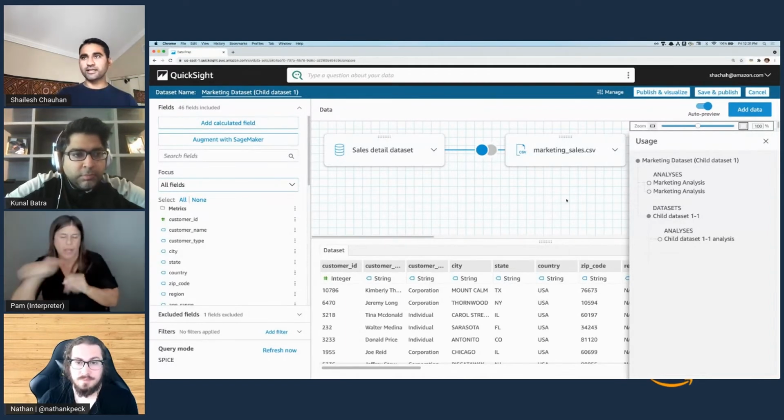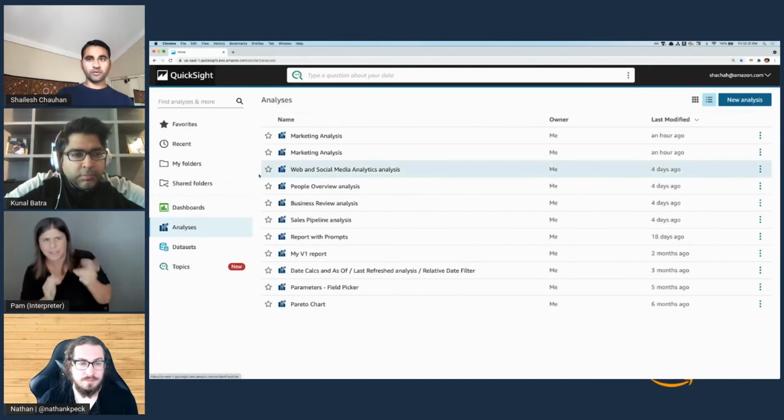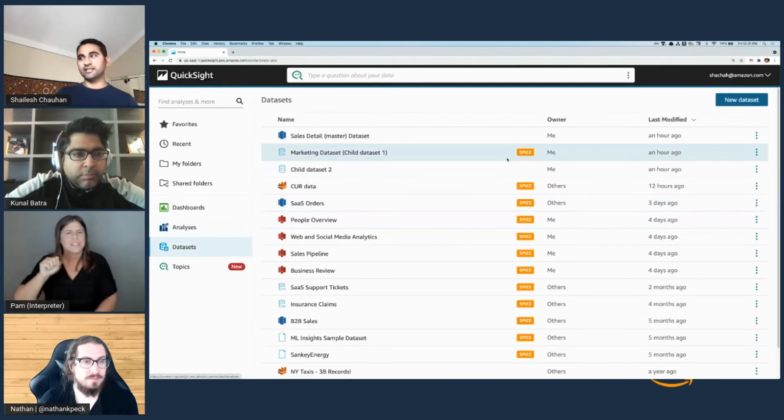And the second question that you asked was, what is the difference between Spice, or what Spice really means, right? And here is a label, Spice, showing you that this is a data set.